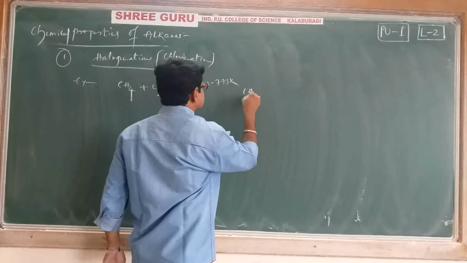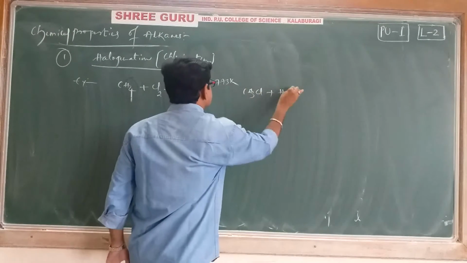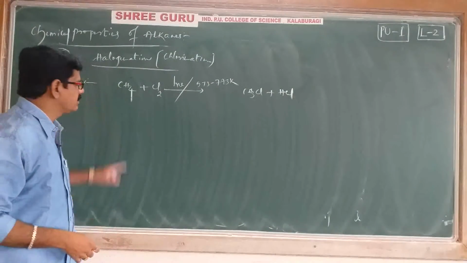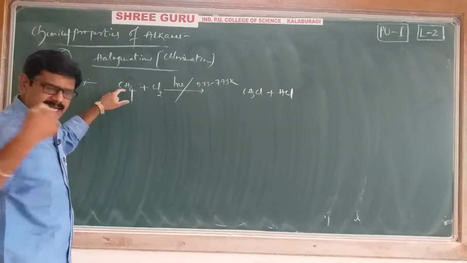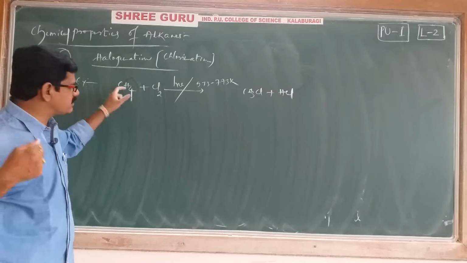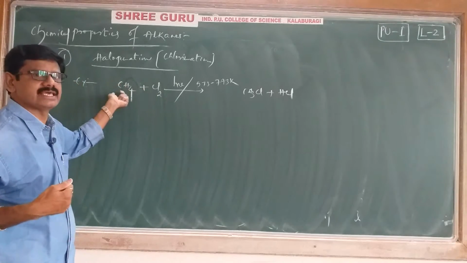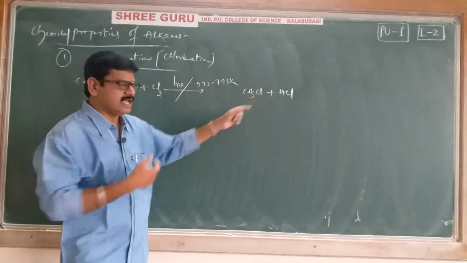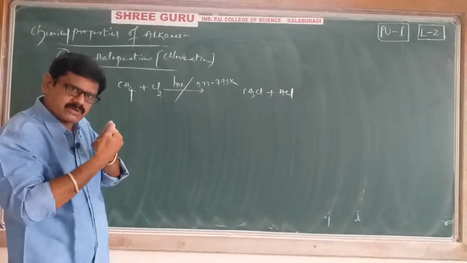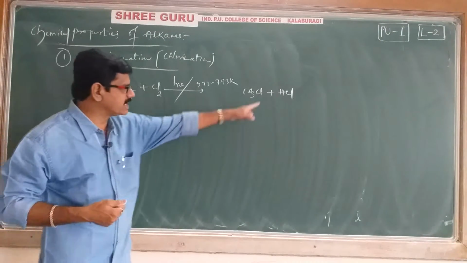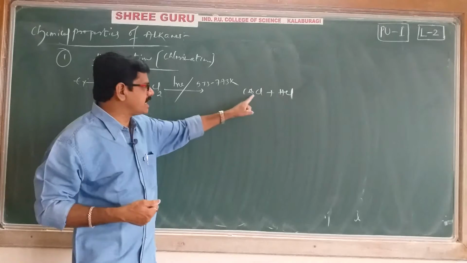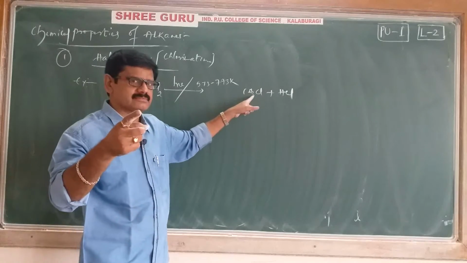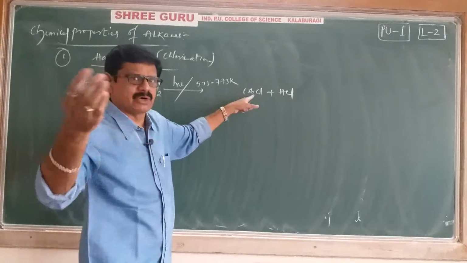You will get CH3Cl plus HCl. Once again, a total of 4 hydrogens are there. 1 hydrogen has been removed, and in place of the hydrogen, 1 chlorine has been kept there. That's why you will get CH3Cl. And the hydrogen you have removed, along with 1 more chlorine, gives HCl. Means here how many hydrogens are there? Only 3. Now only 3 hydrogens are there. What about the 4th hydrogen?